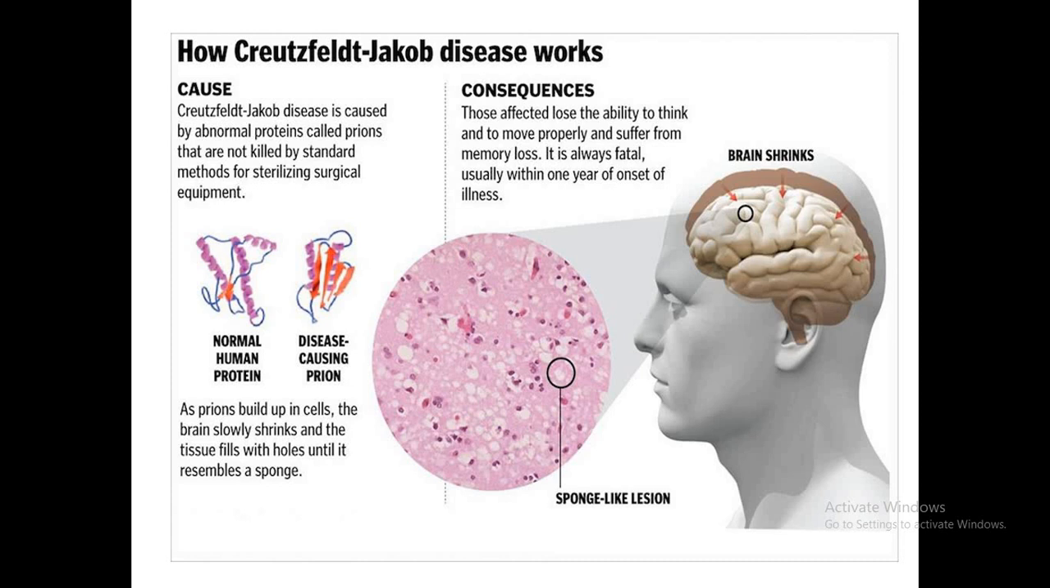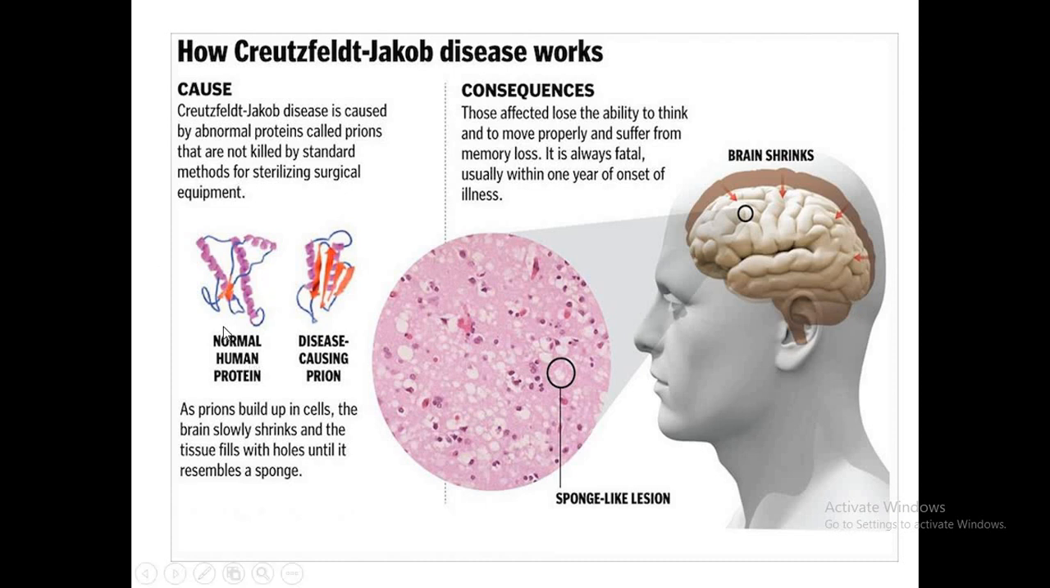So then they will lead to different types of disease. One of the diseases that occurs due to misfolded protein is Creutzfeldt-Jakob disease. How does this disease happen? It is a disease of misfolded protein, and that is the prions. So prion is one of the misfolded proteins.